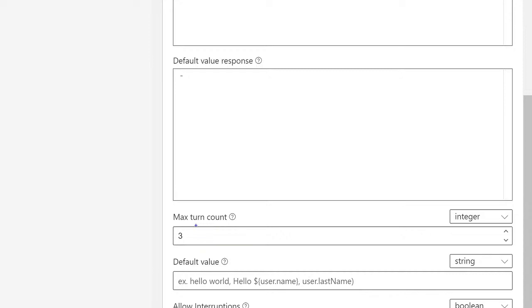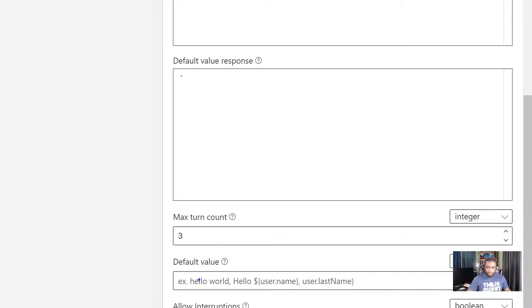Let's say if a person provided a wrong input a number of times, this is when you want to put a default value here. So here I can say that if a person tried 5 times and provided a wrong input, then I'll put this message here and then I can put a default value here.